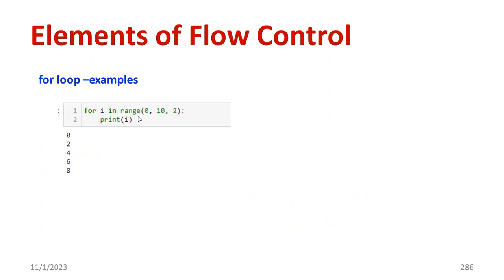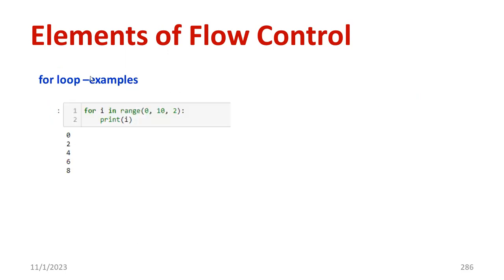So I need to print the numbers 0, 2, 4, 6, 8 like this. You can use this code to generate the numbers. There are 5 numbers. The range is specified over here, then the sequence will be in this fashion. So if you want to have such a kind of sequence, it is better to go for a for loop.